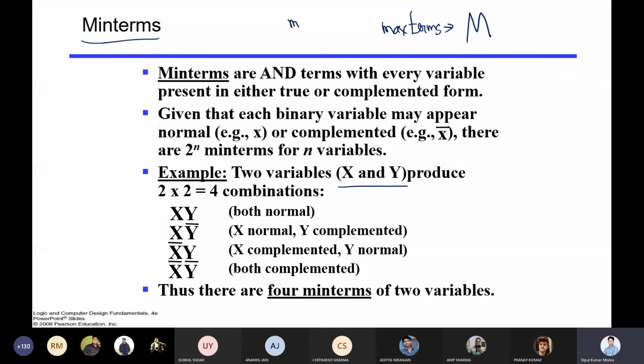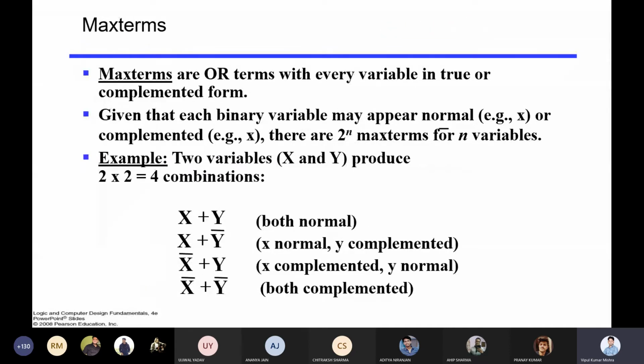If someone says I have two minterms available in my circuit, it means you can tell which minterms are available, and based on that you can find the expression of that circuit. I'll come to that very quickly. Similarly, a maxterm is represented with plus: x plus y, then x plus y bar, then x bar plus y, x bar plus y bar.